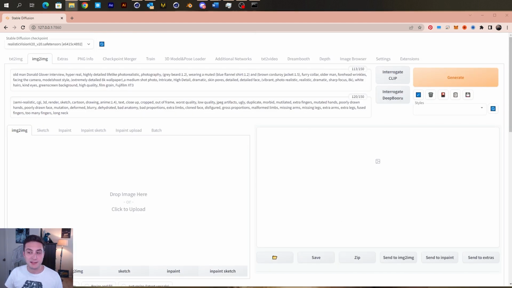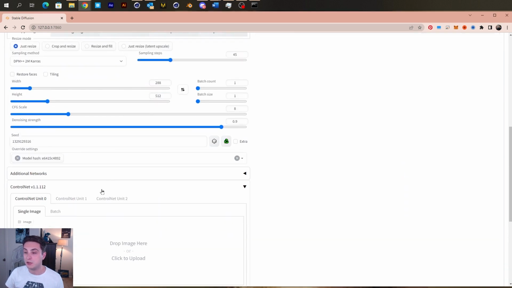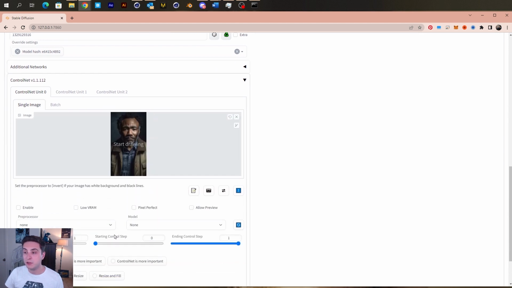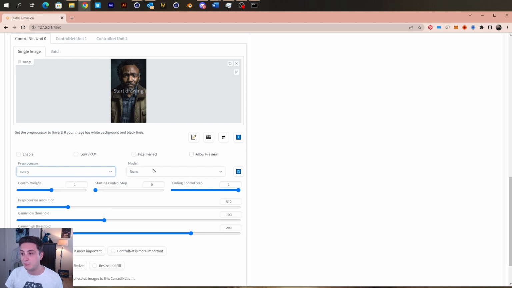Now it's time to do some tests. I started by dropping in one of my puppet renders in here and then going down to ControlNet, dropping in the image of the avatar that I liked. The thing with ControlNet is that it helps you control the result that you get from Stable Diffusion. It has a few different models that you can use. In this case, for me, I'm going to use the Canny model.